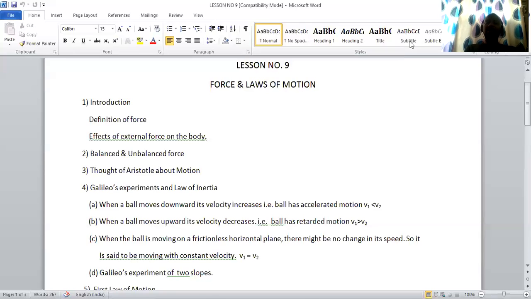Third, state of motion of the body changes. Suppose a vehicle is parked in the parking. It is in stationary state. When we on the engine and apply accelerator to it, it comes into motion. Whereas a vehicle which is in motion, when we off the engine, it comes to a halt.